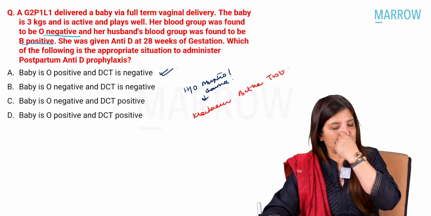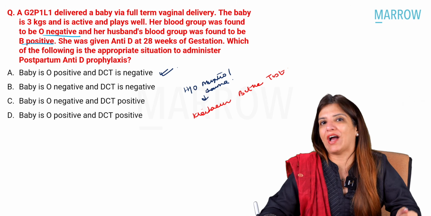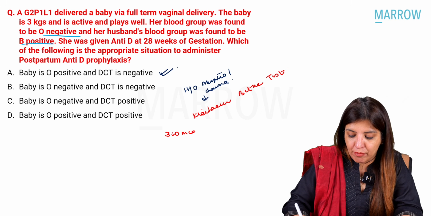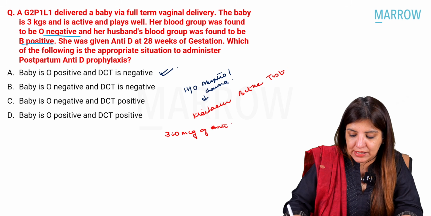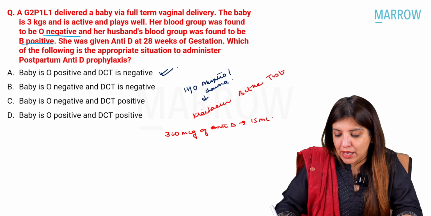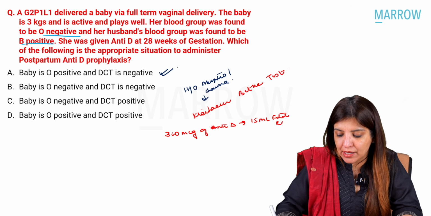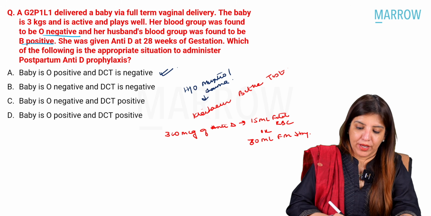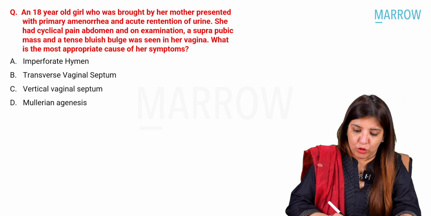That is the test which tells you what dose of anti-D is required, right? So, please remember 300 micrograms of anti-D is sufficient to neutralize 15 ml of fetal RBC or 30 ml of feto-maternal hemorrhage, right? Okay. So, these were some of the important points.